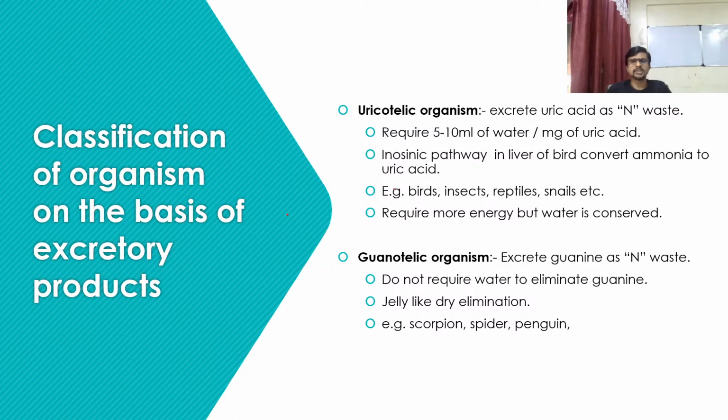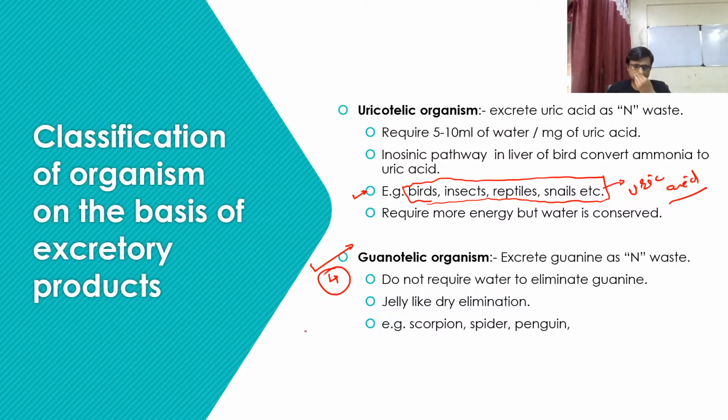Okay, so let's see. We know that this example of organism will have a very low supply of water in their daily life, so they are using uric acid as a nitrogenous waste. Now let's see guanotelism. This is the fourth part of organisms, and there are only a few organisms in this group. The first is a scorpion, the second is a spider, and the third one is a penguin. So these three organisms are in areas where a very low amount of water is available.